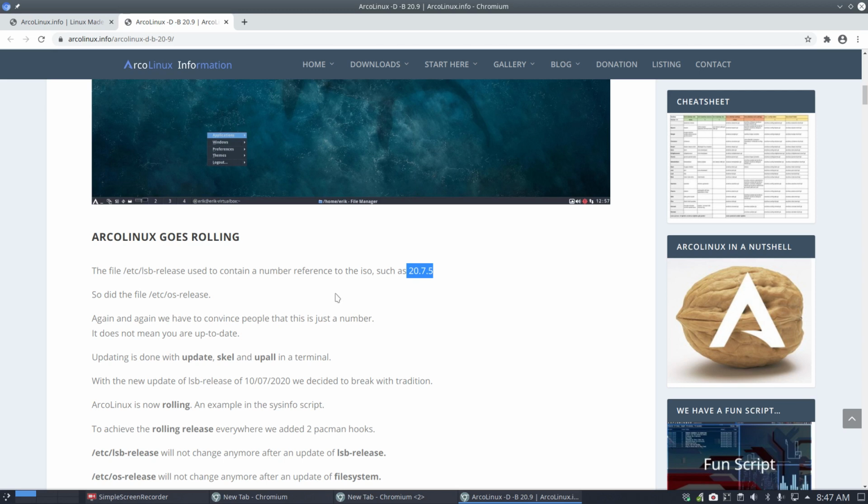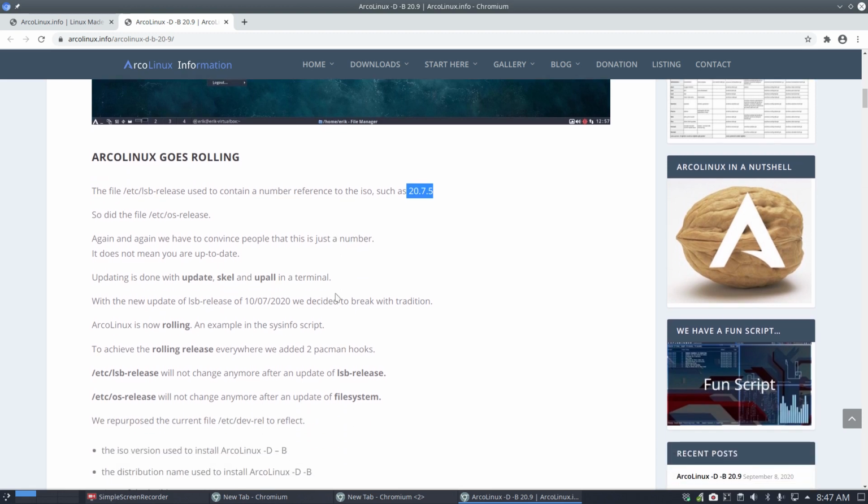That's the point of the idea, that people should stop thinking in boxes like this is this ISO and that is that ISO. Yes, you started with a number, but if you type update, scale up all, you're up to date, right? So it's not an important number at all. I've been saying that for 3 years and now it's out. There are no more numbers.